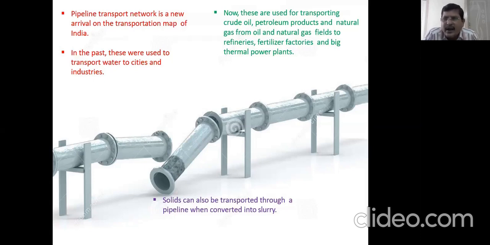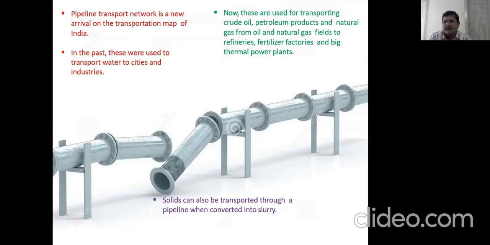Solids can also be transported through a pipeline when converted into slurry. These are solid things; they add water and make it a slurry, semi-solid, semi-liquid, and then they pump it through the pipeline. During minerals, we studied about the Kudremukh iron ore plant in Karnataka.